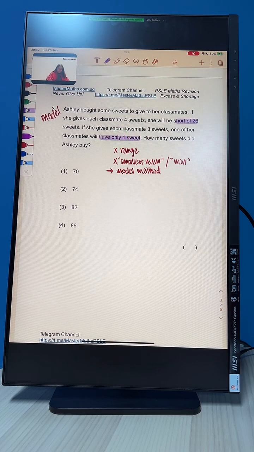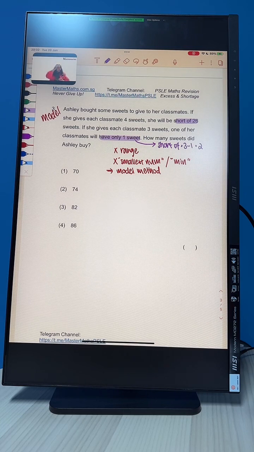Only 1 sweet tells us that we are supposed to have 3, but this person only got 1. So we are short of 3 minus 1, which is 2 sweets. Can we understand this? We are short of 2 sweets.